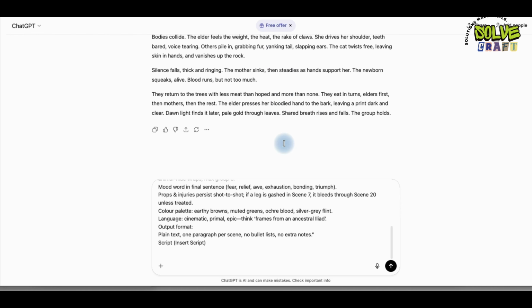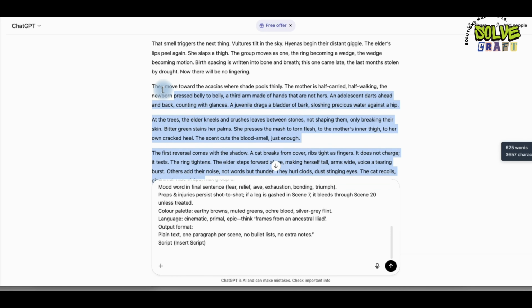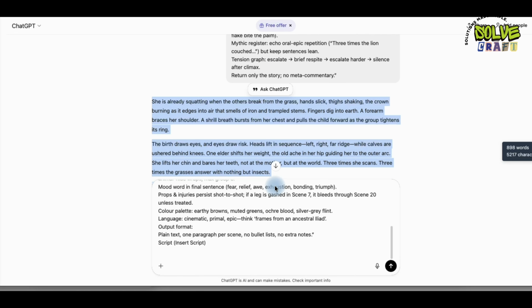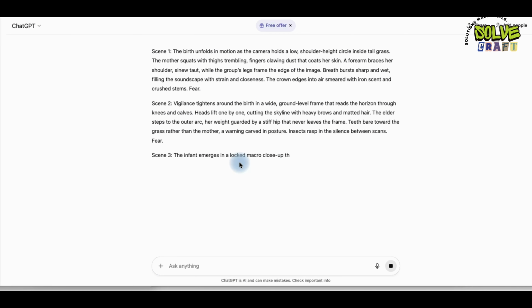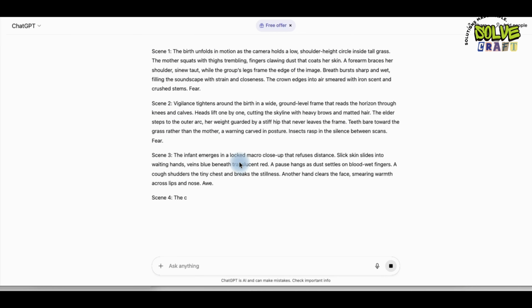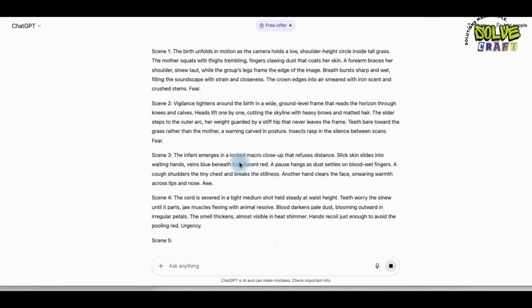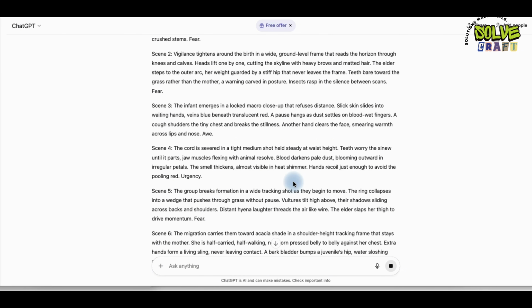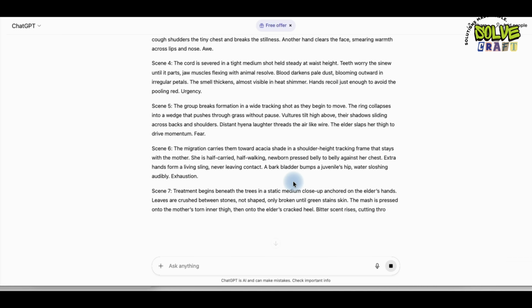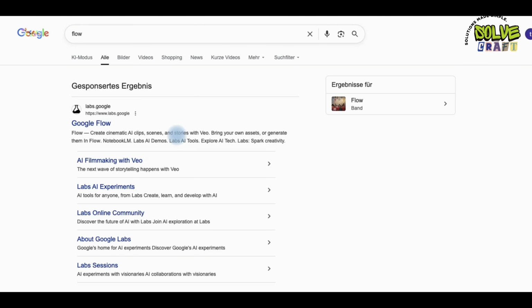When you scroll down, you'll see that it's asking for a script. You simply copy the script that ChatGPT gave you above. As it is, you can copy whatever the script length is. You just need to bring it down and paste it here. As soon as you generate it, ChatGPT gives you the prompts for the scenes here. So look, I told ChatGPT to give me 20 image prompts. You can generate any number of them from here.